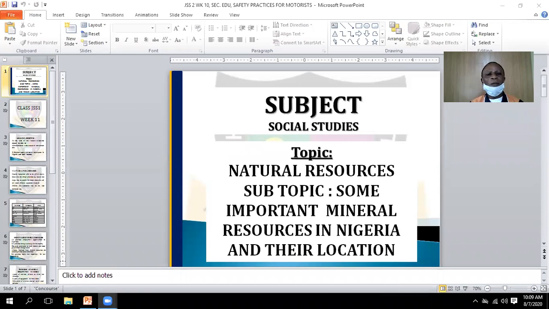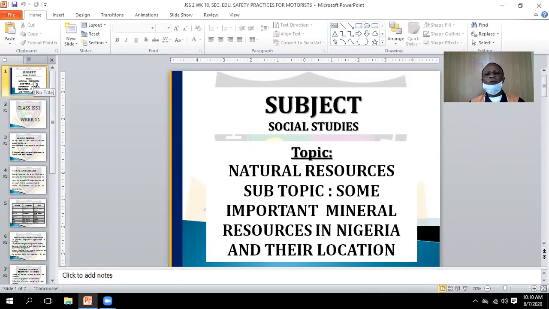This dynamic topic is natural resources. The subtopic therein is some important mineral resources in Nigeria and their location. Where can we get all these mineral resources in Nigeria?